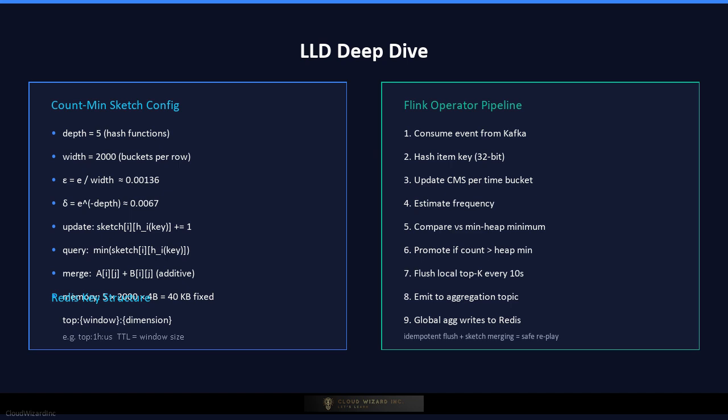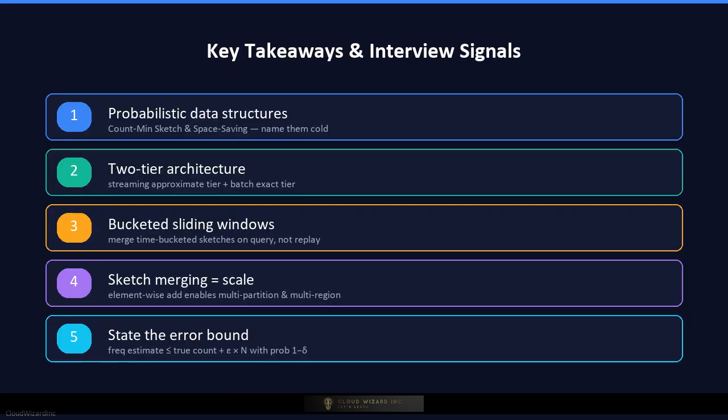The Redis key structure is top:window:dimension, for example top:1h:us. The API response is a JSON array of item ID and estimated count pairs, sorted descending. For multi-region deployments, each region runs its own pipeline and a cross-region aggregator merges regional top K lists using the same sketch merging technique. Key takeaways for your interview.